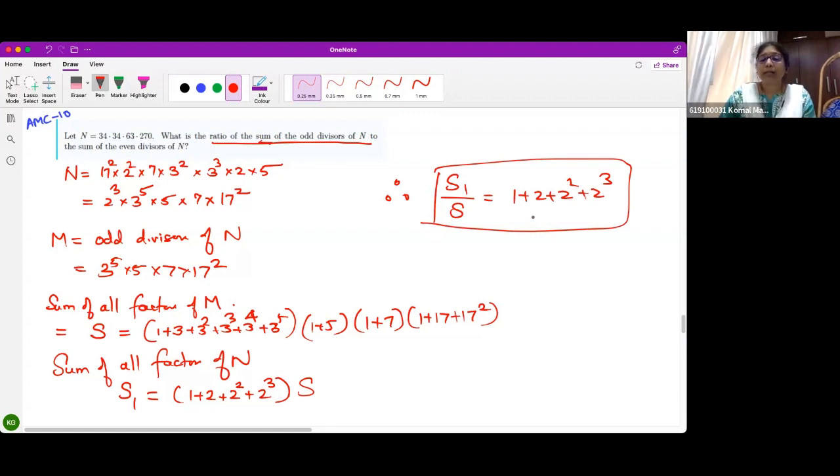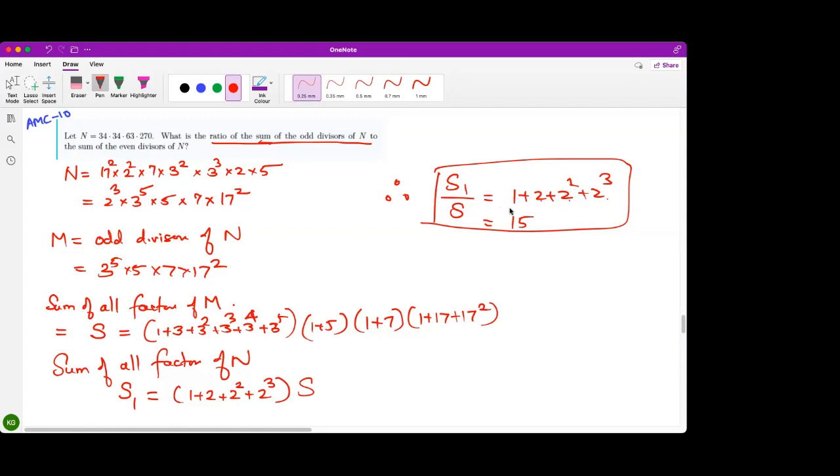So that will be nothing but 2 plus 8, 10 plus 4, 14, 15. Understood? Okay. So you need not even calculate this. You just have to add the